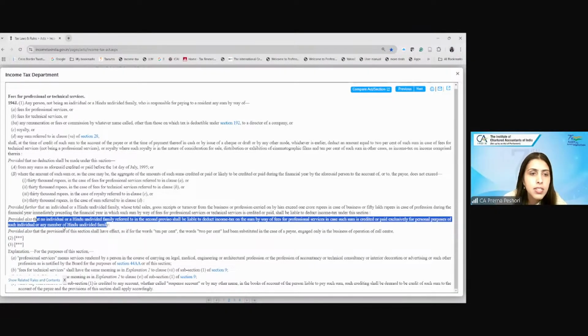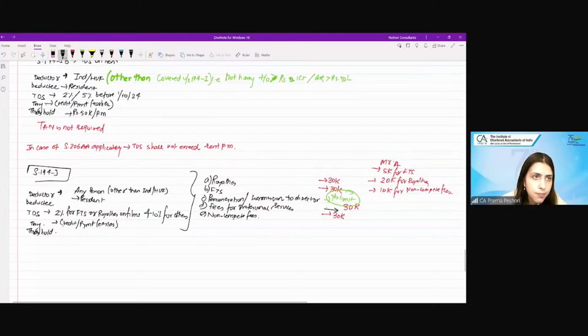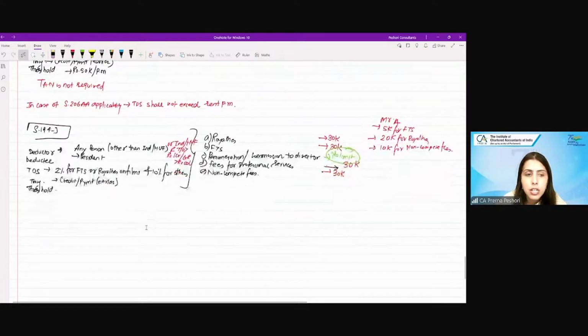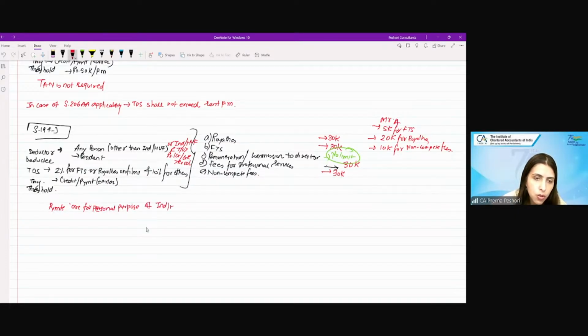Meaning what they are trying to say is here, any person will also include an individual or HUF if turnover exceeds rupees 1 crore or gross receipts are greater than rupees 50 lakh, right? But if the payments are for personal purposes of the individual or HUF, then no TDS.